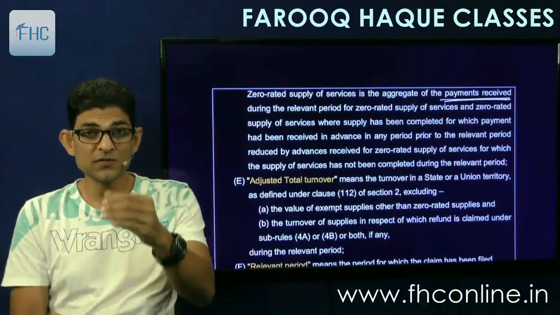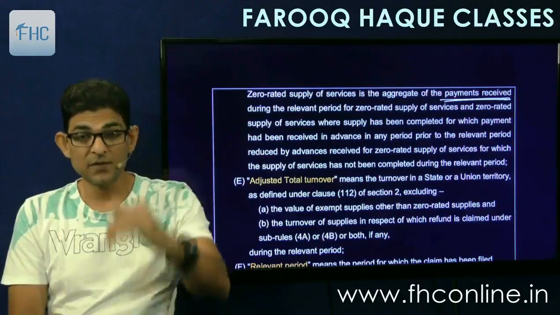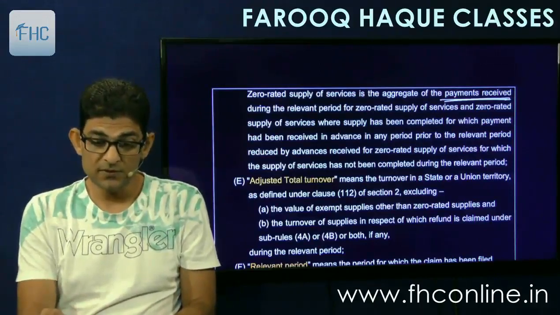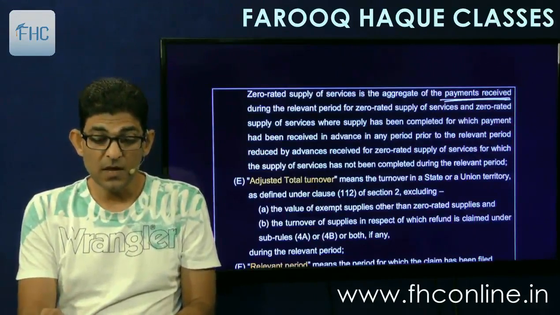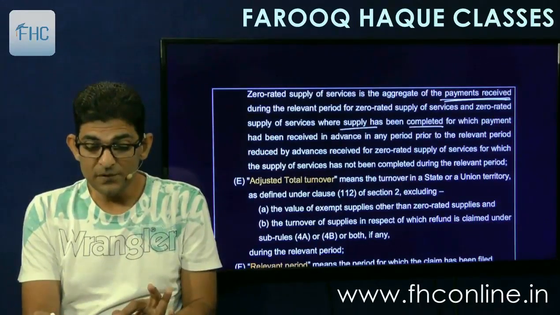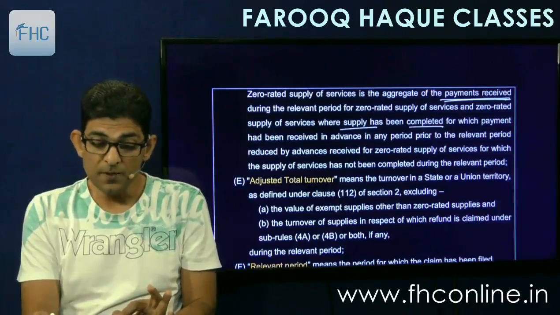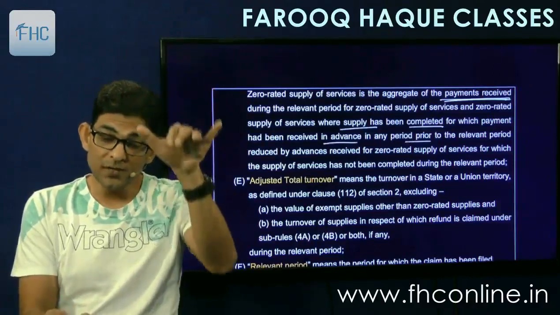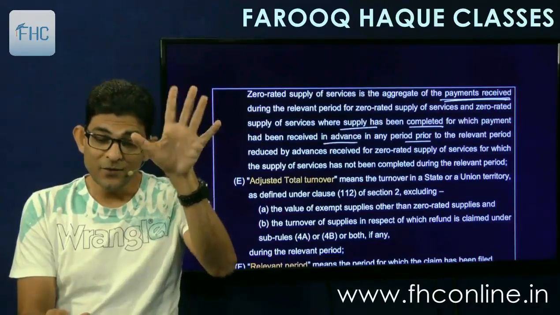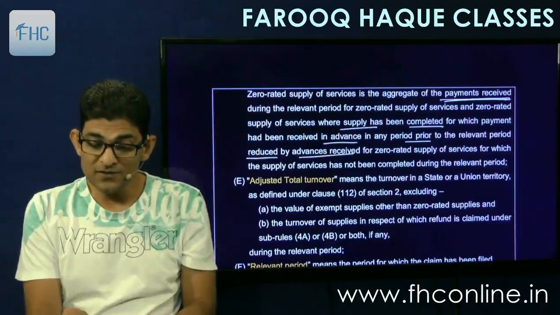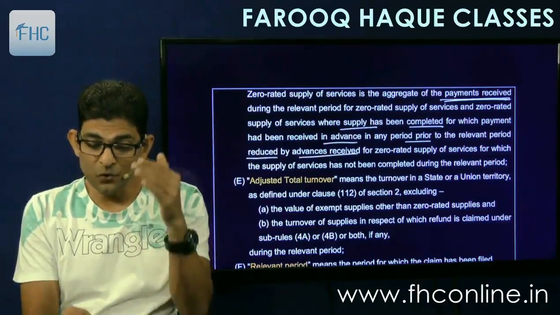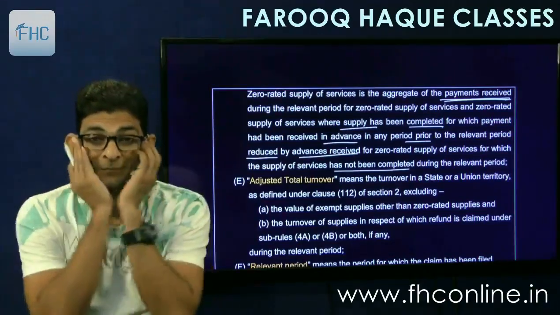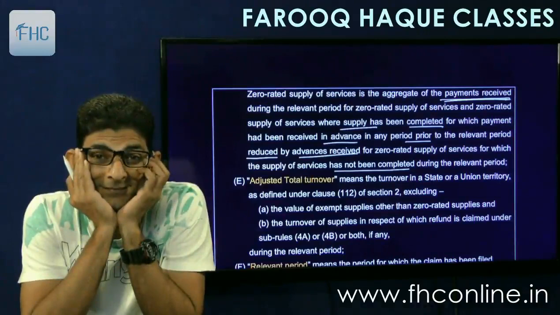So here you will not just see the value of supply, you will see the payments received during the relevant period for zero rated supply of services, and zero rated supply of services where supply has been completed for which payment had been received in advance in any period prior to the relevant period, reduced by advances received for zero rated supply for which supply of service has not been completed during the relevant period. My goodness.